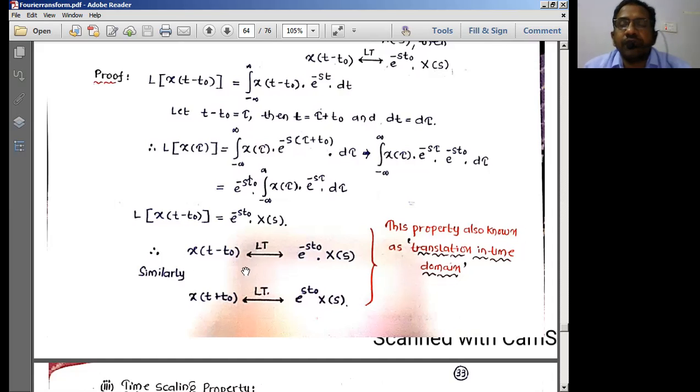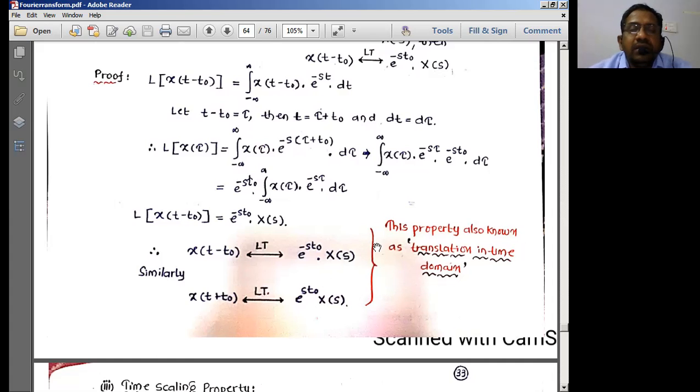Similarly, you can shift the frequency domain also. If there is a shift in the frequency domain, in the time domain you're going to see it with the opposite sign. That is the change you have to really observe. So if there is a shift in the frequency domain, in the time domain you're going to have e power. If there is a minus t naught, you're going to have plus t naught here. If there is going to be plus t naught, plus omega naught, plus... now actually here we are representing with respect to the s domain. Because it is the s domain, we always represent in terms of s.